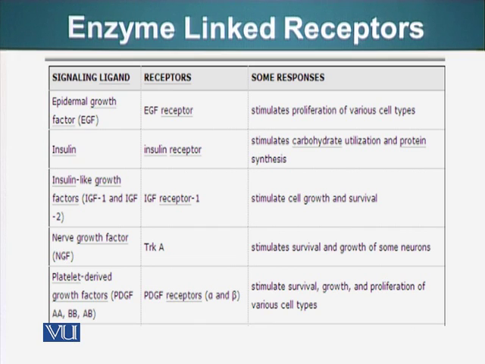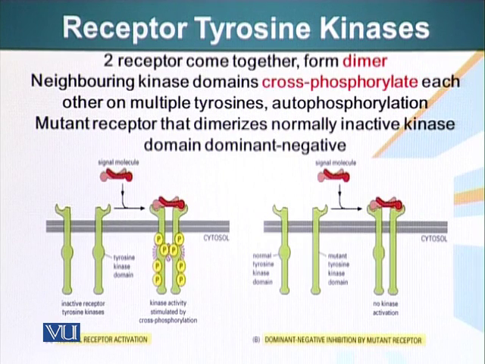You may notice that other than insulin, pretty much every other signaling molecule is involved in cell growth, proliferation, or survival. So these receptors basically can detect the signals, and the information they convey to the cell is regarding survival of the cell, differentiation, or growth of the cell. Although they are single polypeptide chains, in order for them to communicate the message which they receive via ligand to the rest of the cellular machinery, these receptors generally have to dimerize.